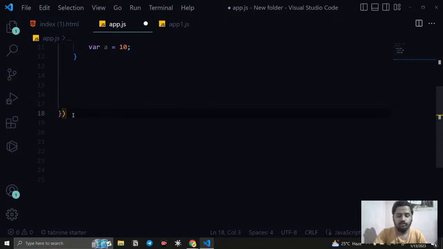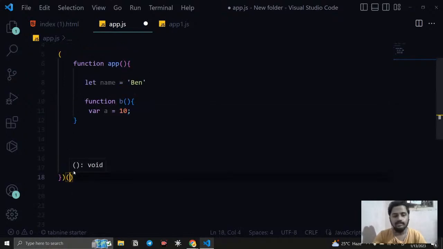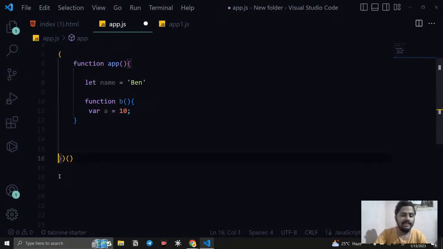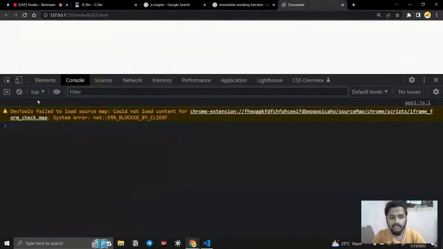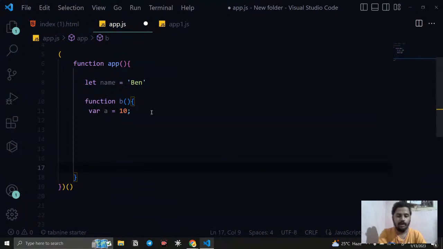What the immediately invoked function does is, when I use this parenthesis, the function is going to be invoked immediately as soon as the page is run. And also, if I try to access the name outside the function, we cannot access it. If I go here and run it, you can see it cannot access the variable outside the function. So whatever code we want to write, we can write it inside here, and easily work it out.